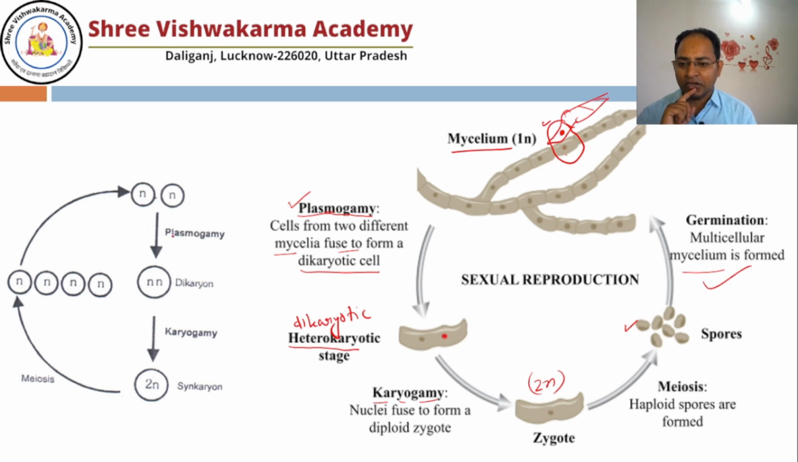You can see in the sketch, here is one haploid mycelium, or you can say hyphae. Plasmogamy takes place, both the nuclei remain separated for some time, which is known as the dikaryon. Later on, both the nuclei also get mixed. Now it is 2n, the synkaryon condition. And now meiosis takes place, and from one cell, 4 haploid spores form. These spores later on germinate and make the mycelium.